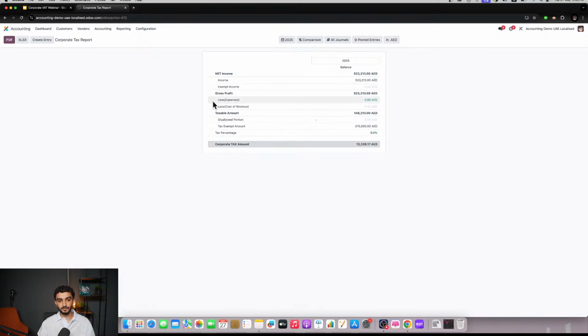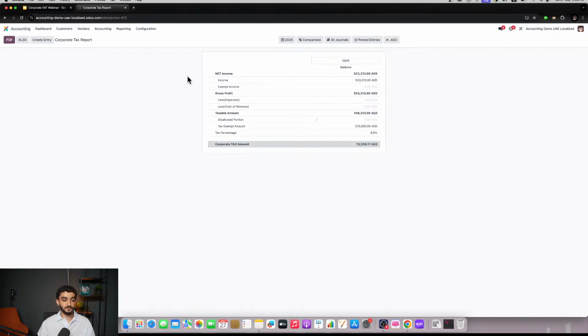And then here we can see our corporate tax report. Now we can see our net income is around 523,000 dirhams. Gross profit also around the same. And we can see after we remove any expenses, our taxable amount that's above the 375,000 dirhams is 148,000 dirhams. Now, of course, being taxed at a rate of 9%, this would give us our corporate tax amount of 13,339 dirhams, which is all calculated automatically.